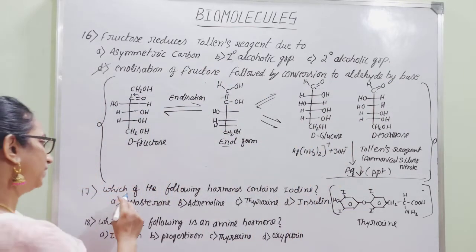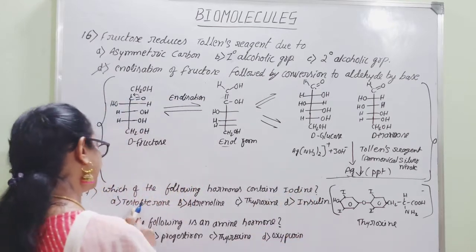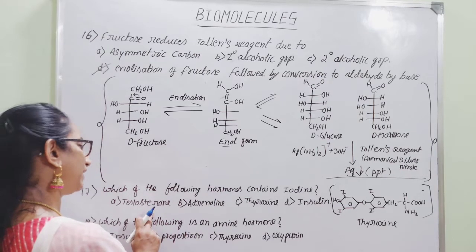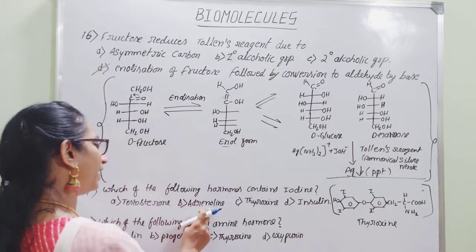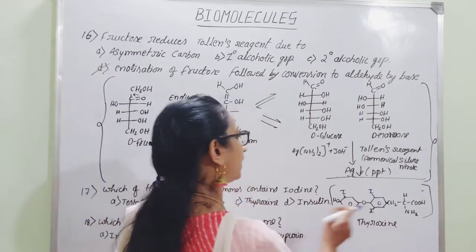Next question. Which of the following hormones contains iodine? Here different hormones are mentioned, and one of them contains iodine. So testosterone, adrenaline, thyroxine and insulin. Here I have given the structure of thyroxine.